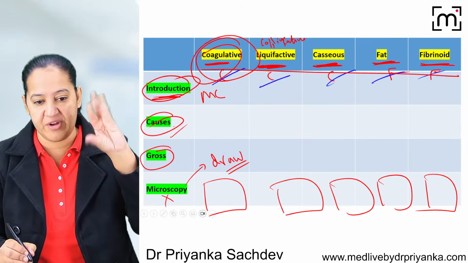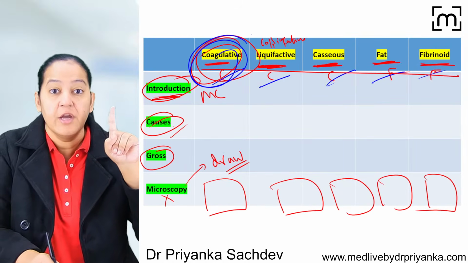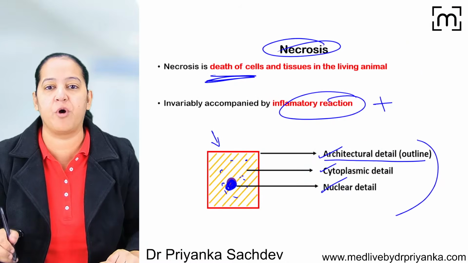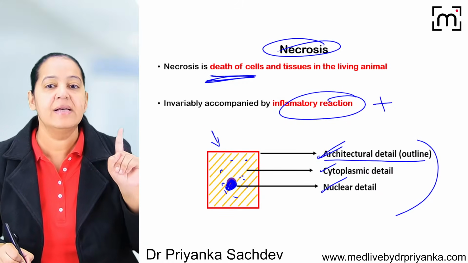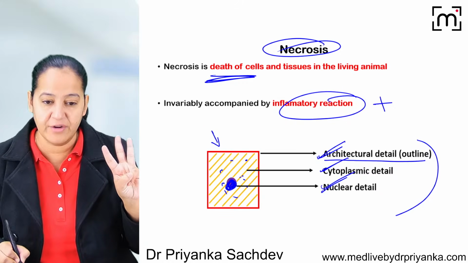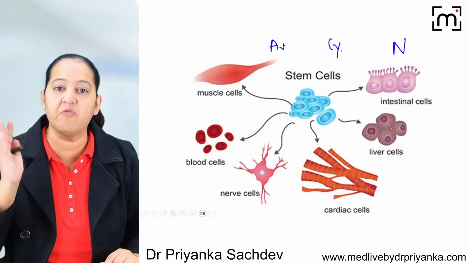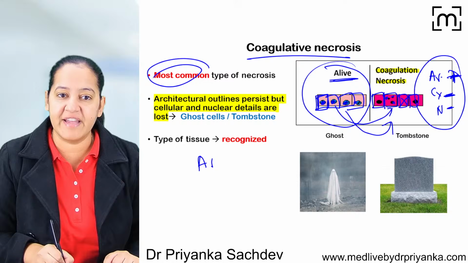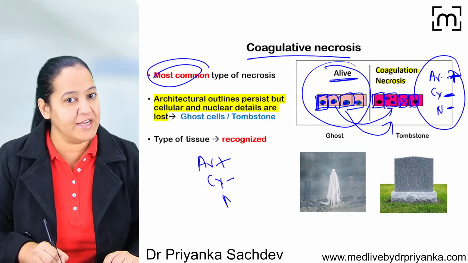I am going to teach you 5 types of necrosis. The first one is coagulative. You have to understand the difference between the 5. The difference between the 5 is based on 3 properties: architecture of the cell, cytoplasm of the cell, and nuclear details of the cell. You have to see what is maintained and what is lost in each of them. In coagulative necrosis, the architecture is maintained, but cytoplasmic and nuclear details are lost.